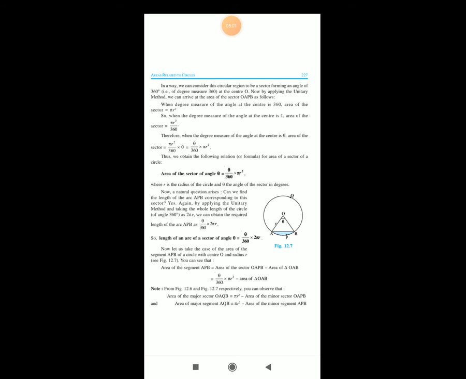So the area of the sector of angle theta is equal to pi r square theta by 360, where r is the radius of the circle and theta is the angle of the sector in degrees.